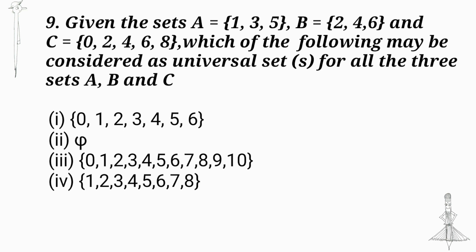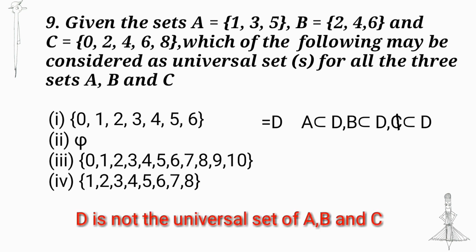Given the sets A is equal to {1, 3, 5}, B is equal to {2, 4, 6} and C is equal to {0, 2, 4, 6, 8}. Which of the following may be considered as universal sets for all the three sets A, B and C? First, {0, 1, 2, 3, 4, 5, 6}. I take the set as D. Here A is contained in D, B is contained in D and C is not contained in D. Therefore, D is not the universal set of A, B and C.